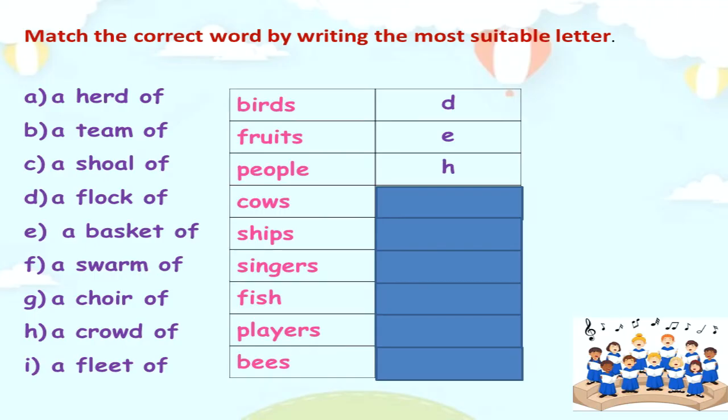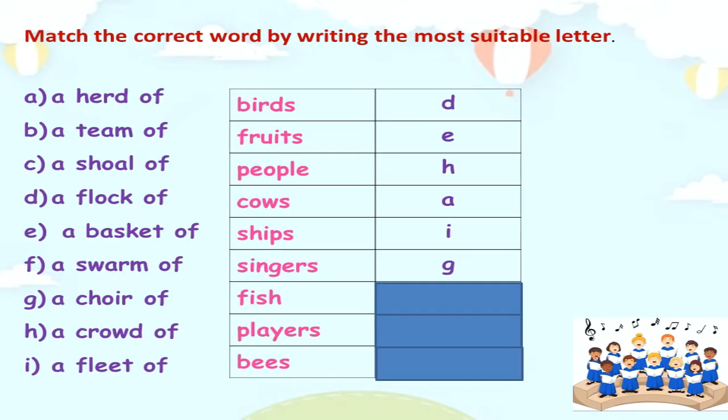Then, cows? Yes, we can call it a herd of cows. Then, how about ships? What is the most suitable phrase? We can use the phrase a fleet of ships. What is the most suitable phrase for singers? Yes, it is a choir of singers.